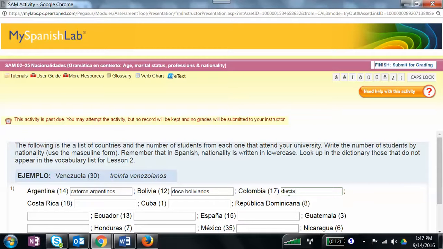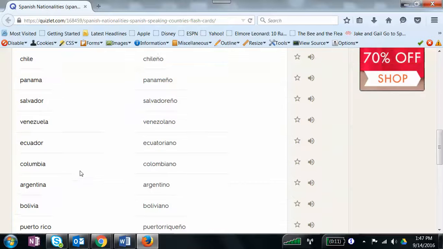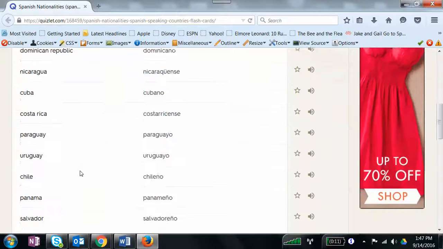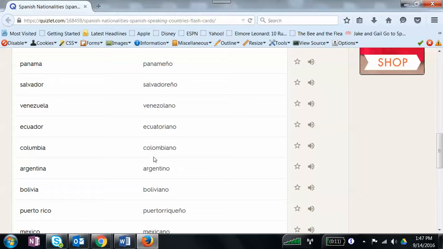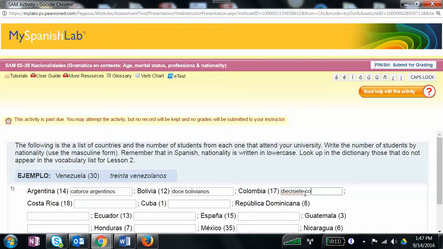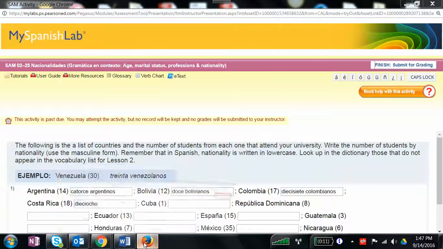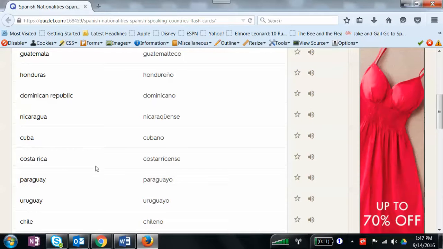And then you've got Colombia, and it's 17, so you would write 17. Then you would go out here and find Colombia. There's Colombia, Colombiano, so you would write Colombiano, and then you'd have to add an S, because again, you've got 17. Okay, then here it's 18, and now I've got Costa Rica, and so then you would go back out here and find Costa Rica, Costarricense, and then you need to add S again because it's plural.